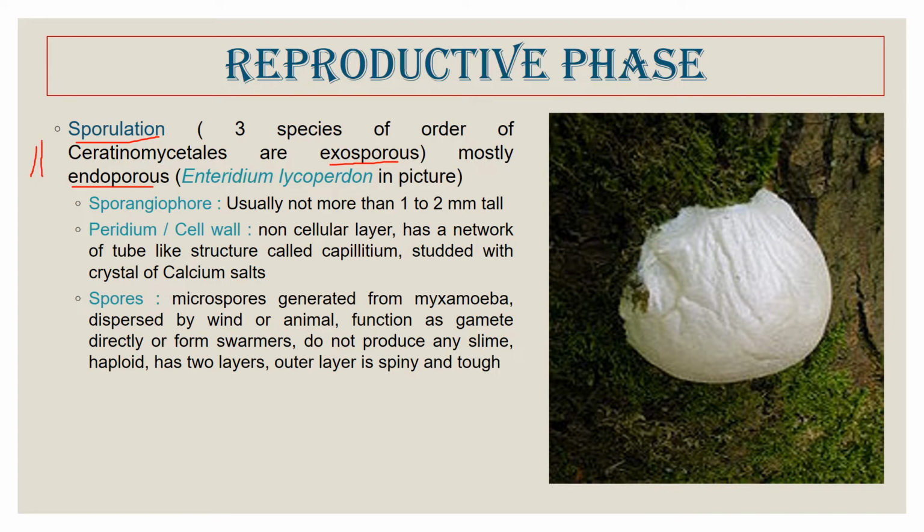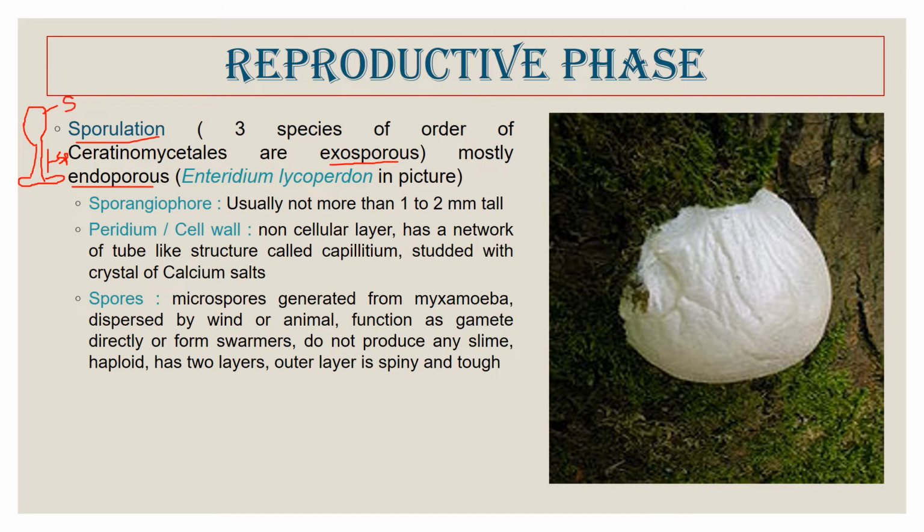So sporulation occurs when the plasmodium, say for example this is a plasmodium, develops a stalk-like structure, and then the spore is formed on the top of the stalk-like structure. This is called the sporophore. I've written SP, and this is the main sporangia, where spores are formed.